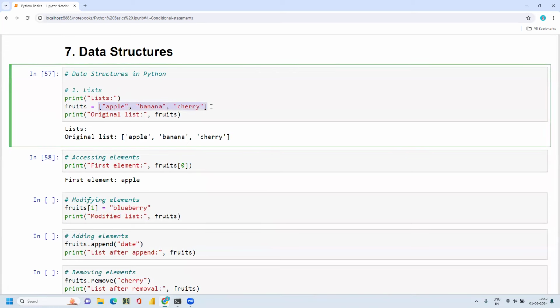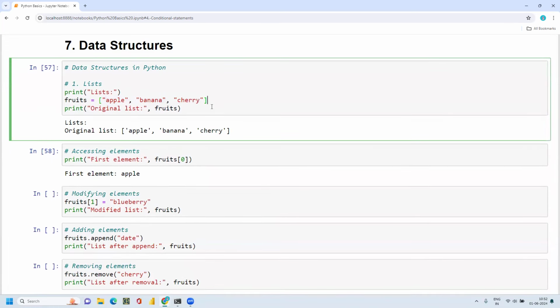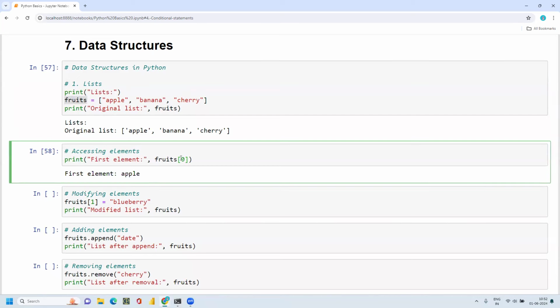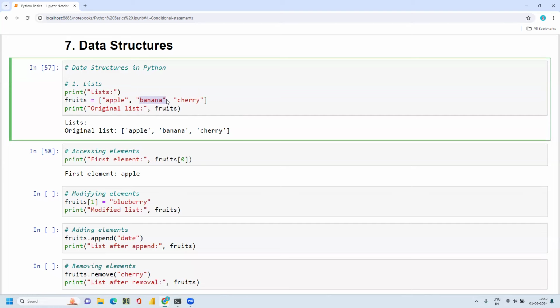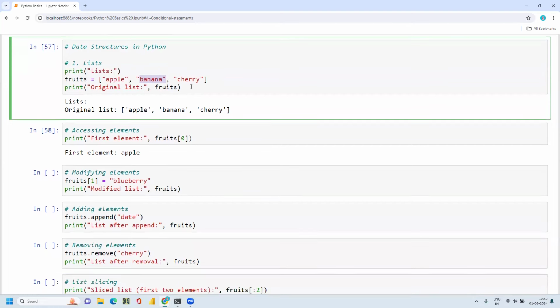So this is how you can work with lists. A list of some strings, or a list of some numbers, or floats. If I wanted to get the first element in the list, or the second, or the third element, I assign this list to a variable called fruit, and fruit with an index value 0 will give me the first element in that list. If I give fruit with the index value 1, then I will get the second element. So that is how you can get the elements in the list based on indexing.